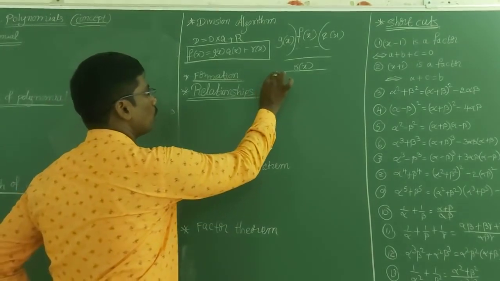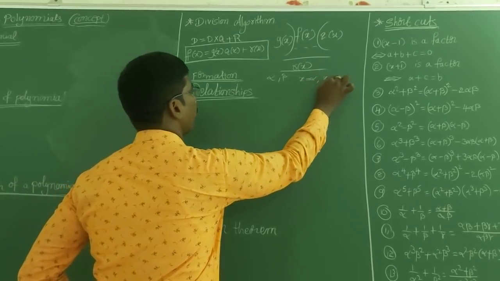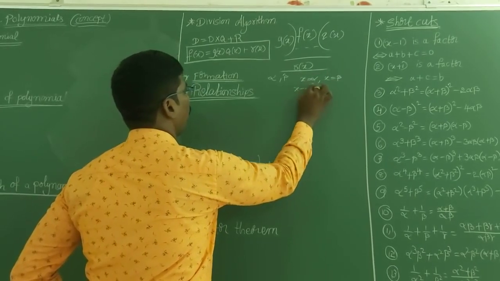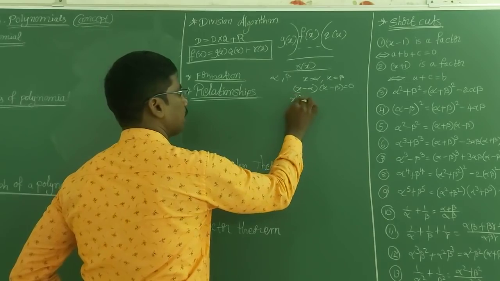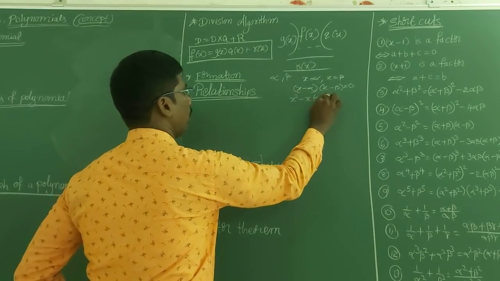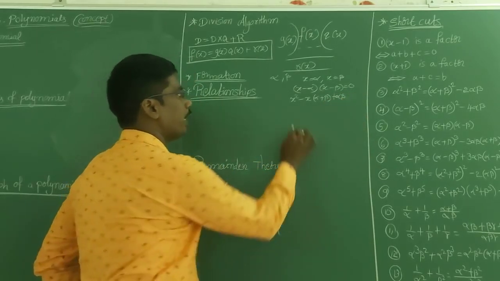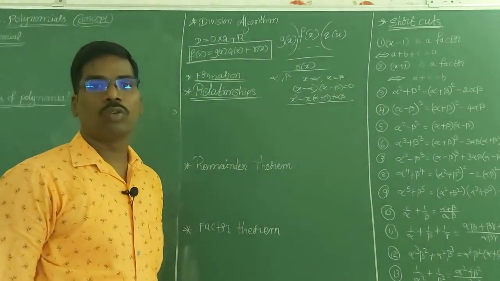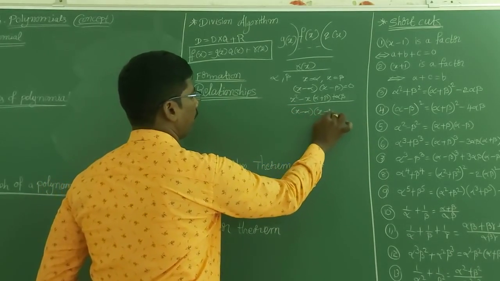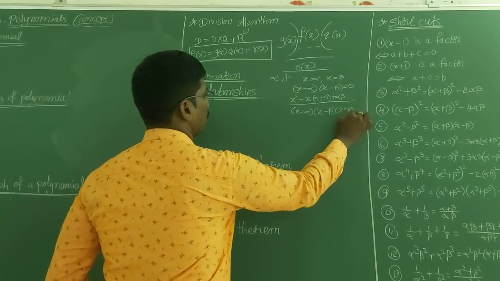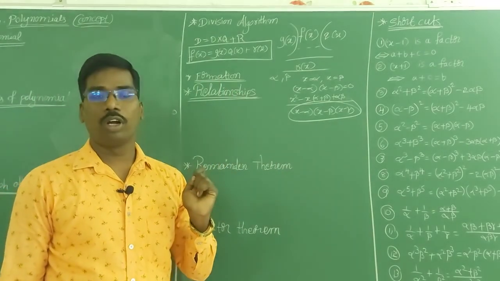Now, formation. How to form a quadratic polynomial or cubic polynomial? If you know two zeros alpha, beta, then think x = alpha and x = beta. Now (x - alpha)(x - beta) = 0. Multiply these two, you will get x² - x(alpha + beta) + alpha beta = 0. Now remove the equals 0, then you will get the quadratic polynomial. Same like that, (x - alpha)(x - beta)(x - gamma): if you do this product, you will get the cubic polynomial. That is the formation of the polynomials.